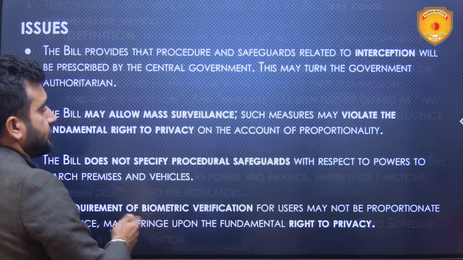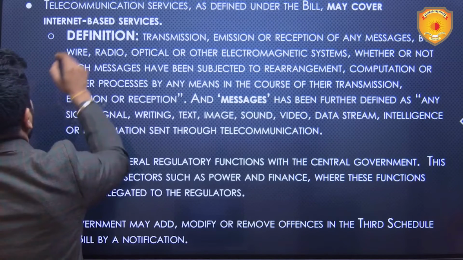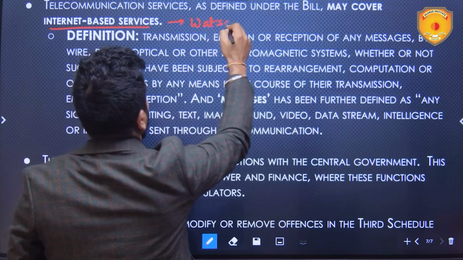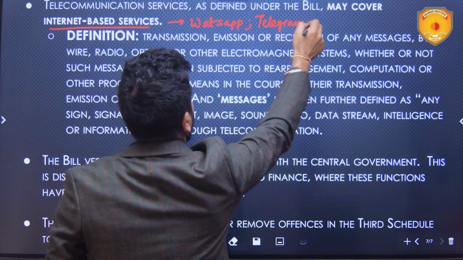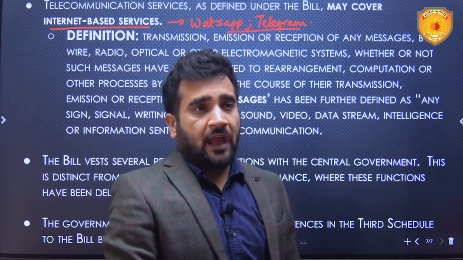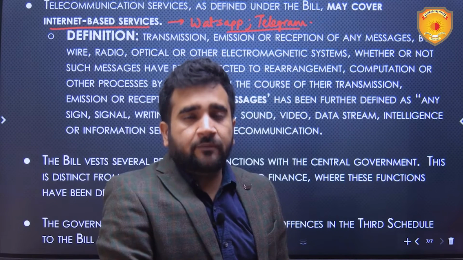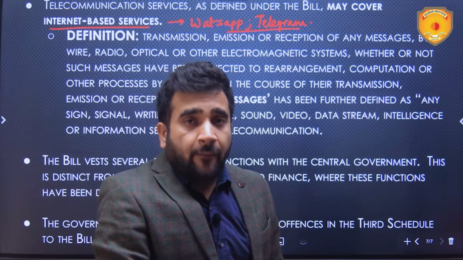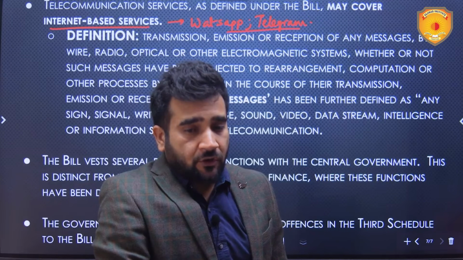the right to privacy. Telecommunication services as defined under the bill may cover internet-based services like WhatsApp, Telegram, etc. So communication over these internet-based chat services can also be under the ambit of this particular law according to the definition of telecommunications under this law.